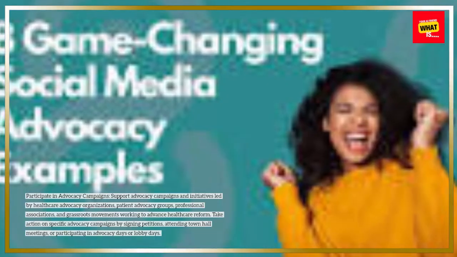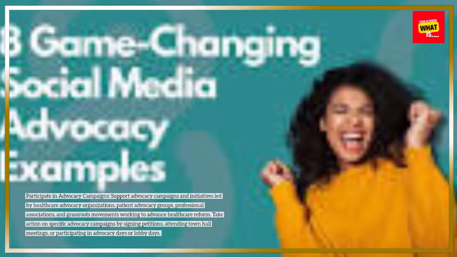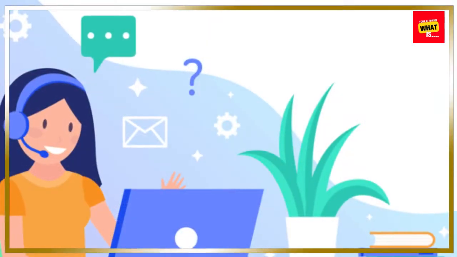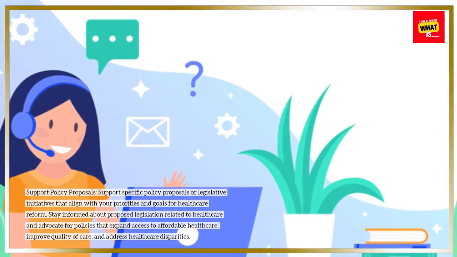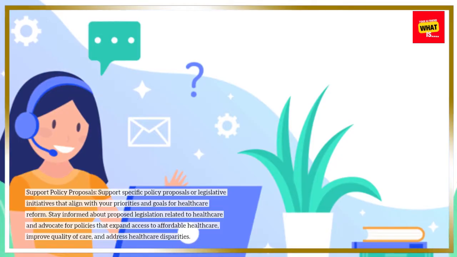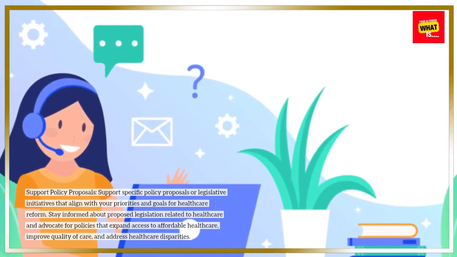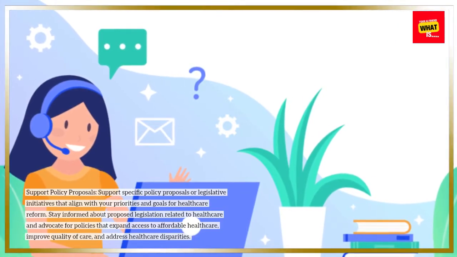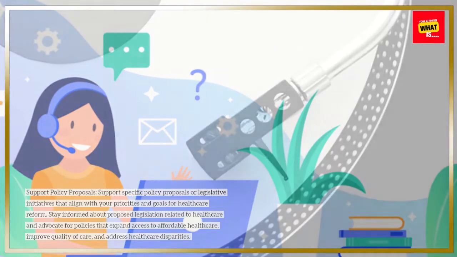Take action on specific advocacy campaigns by signing petitions, attending town hall meetings, or participating in advocacy days or lobby days. Support policy proposals. Support specific policy proposals or legislative initiatives that align with your priorities and goals for healthcare reform. Stay informed about proposed legislation related to healthcare and advocate for policies that expand access to affordable healthcare, improve quality of care, and address healthcare disparities.